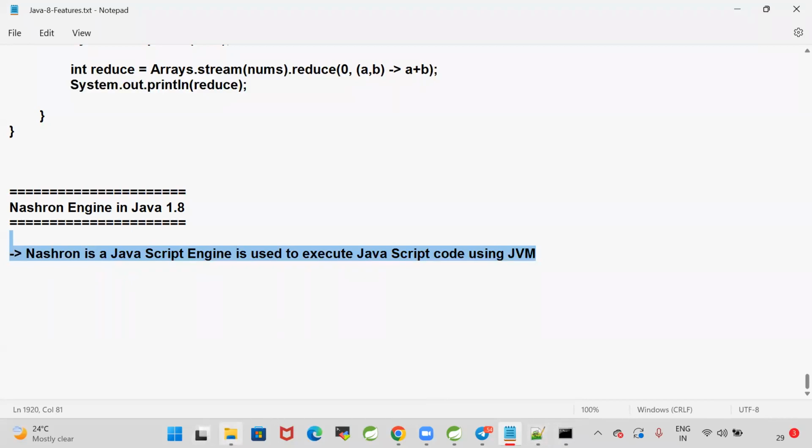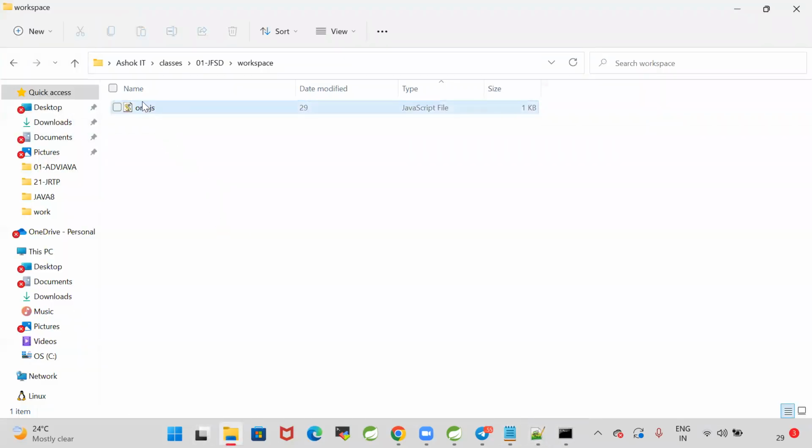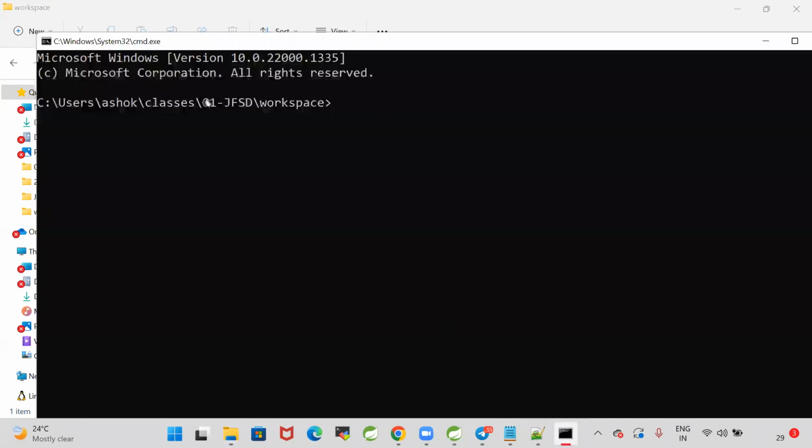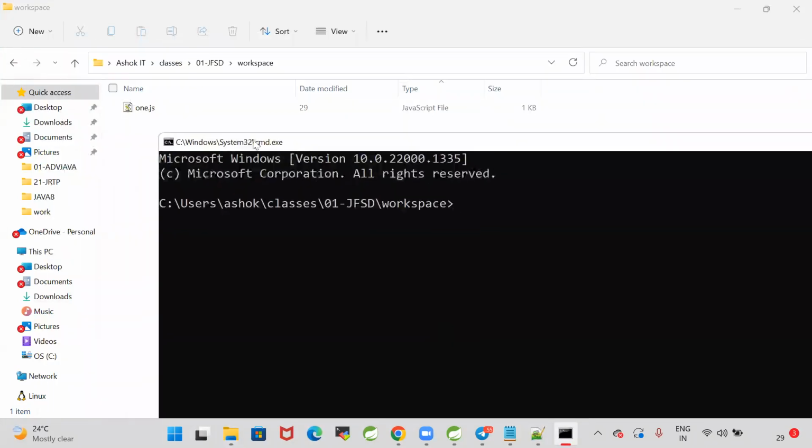Now here I have created one JavaScript file, 1.js. In that I have a function, and I'm calling that function in the JS file. How will you compile Java files, guys? javac space file name.java.